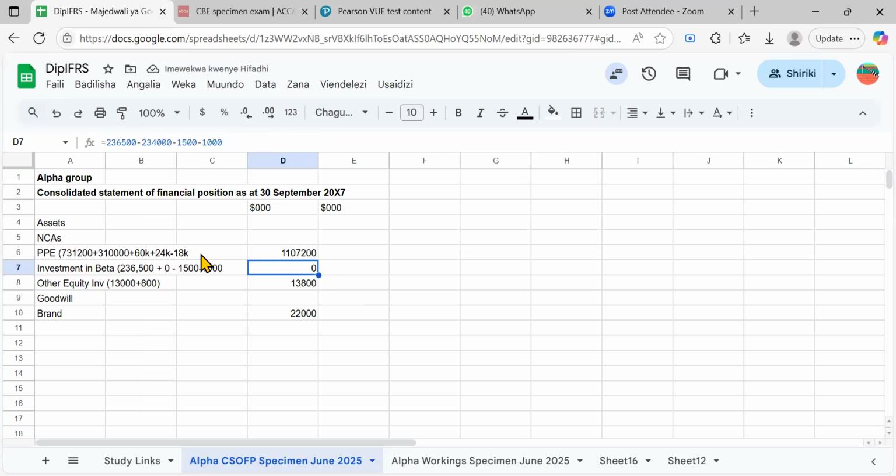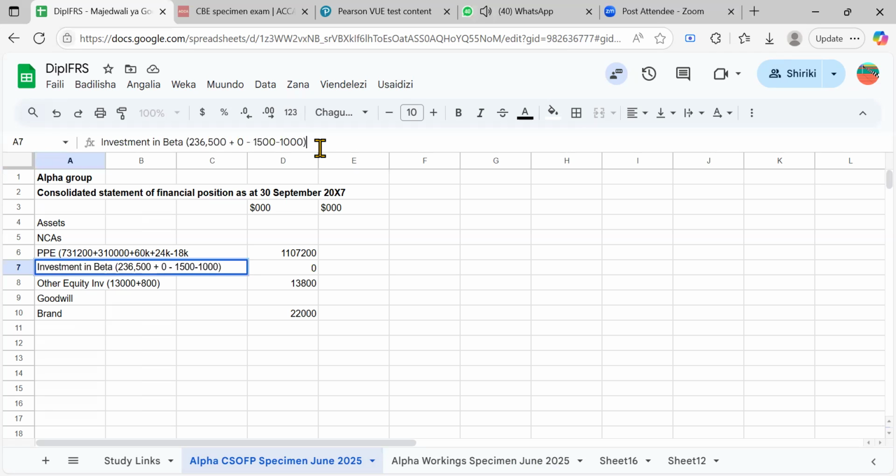You don't have to show this, but you can act as if you are showing it, because sometimes they combine these other equity investments here and tell you what remained with the other equity investment. So whatever you remain with, you would say this was the investment in other equity.